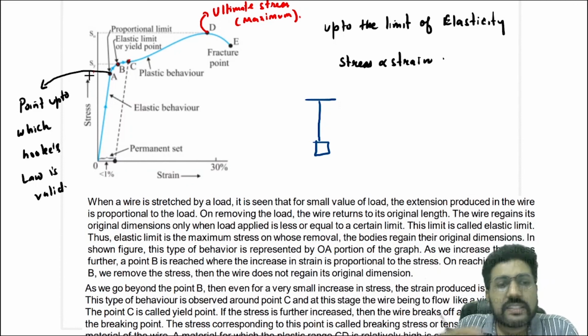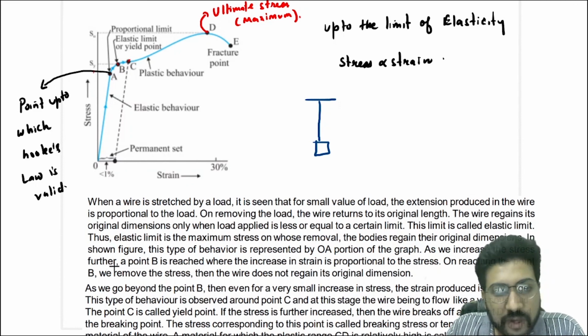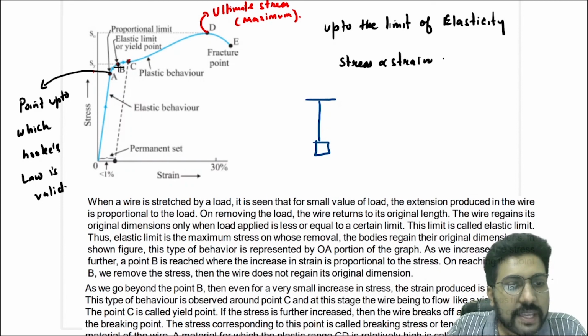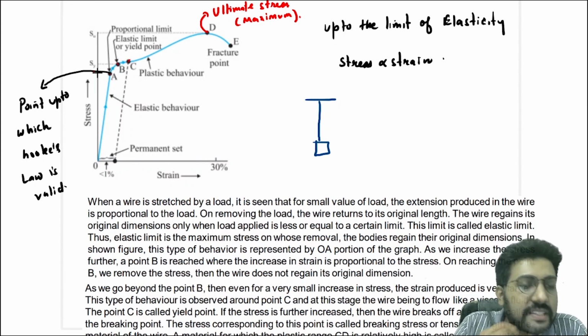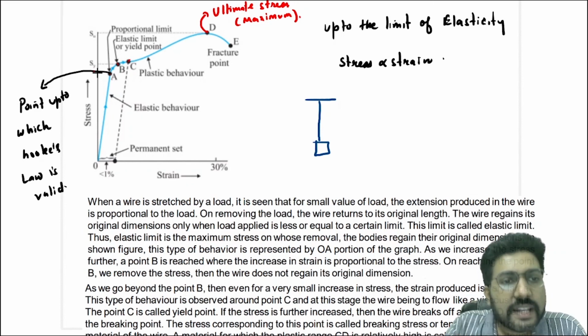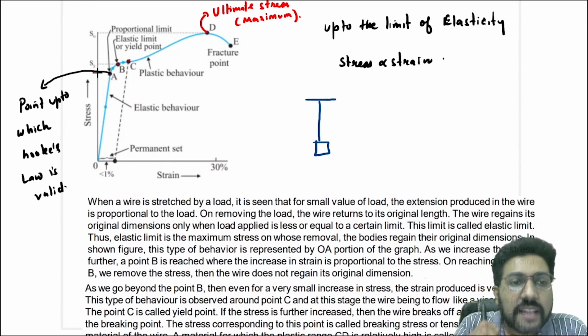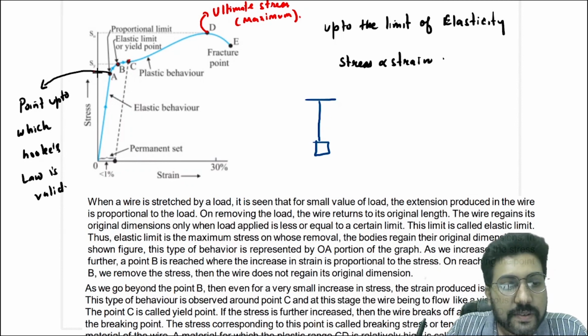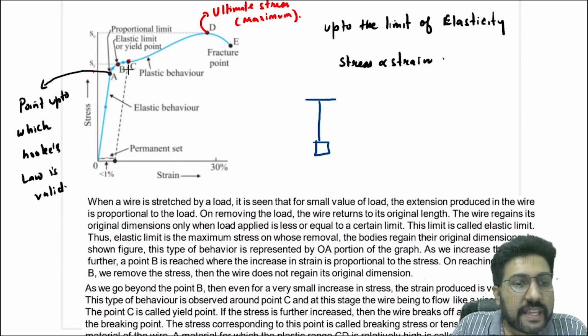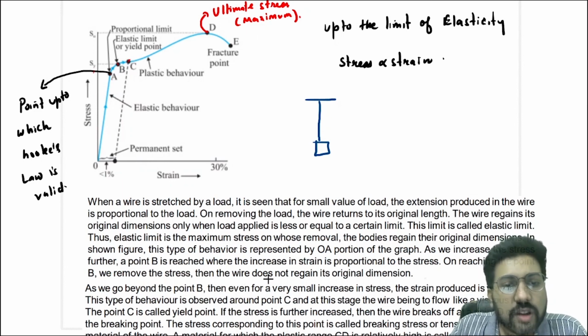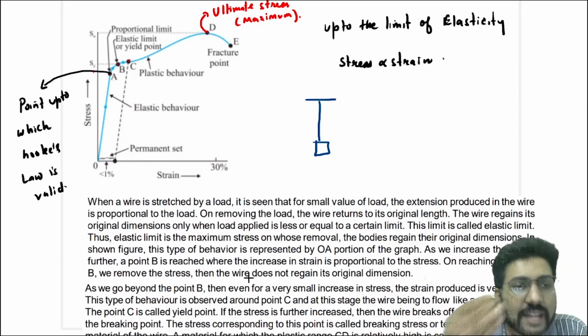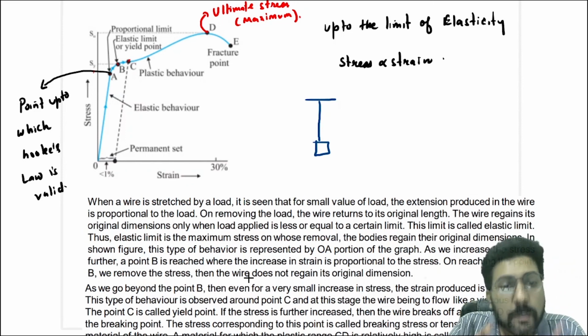Now, when we increase the stress further, a point B is reached. At this point B, the stress is not directly proportional to strain, but you can still say that there is elastic nature. That means it will try to regain its shape, although not completely. This is the elastic limit or the yield point. Up to this point, the body remains elastic. On reaching the point B, if we remove the stress, the wire does not come to the original dimension, but it will try to regain its shape, though not completely.